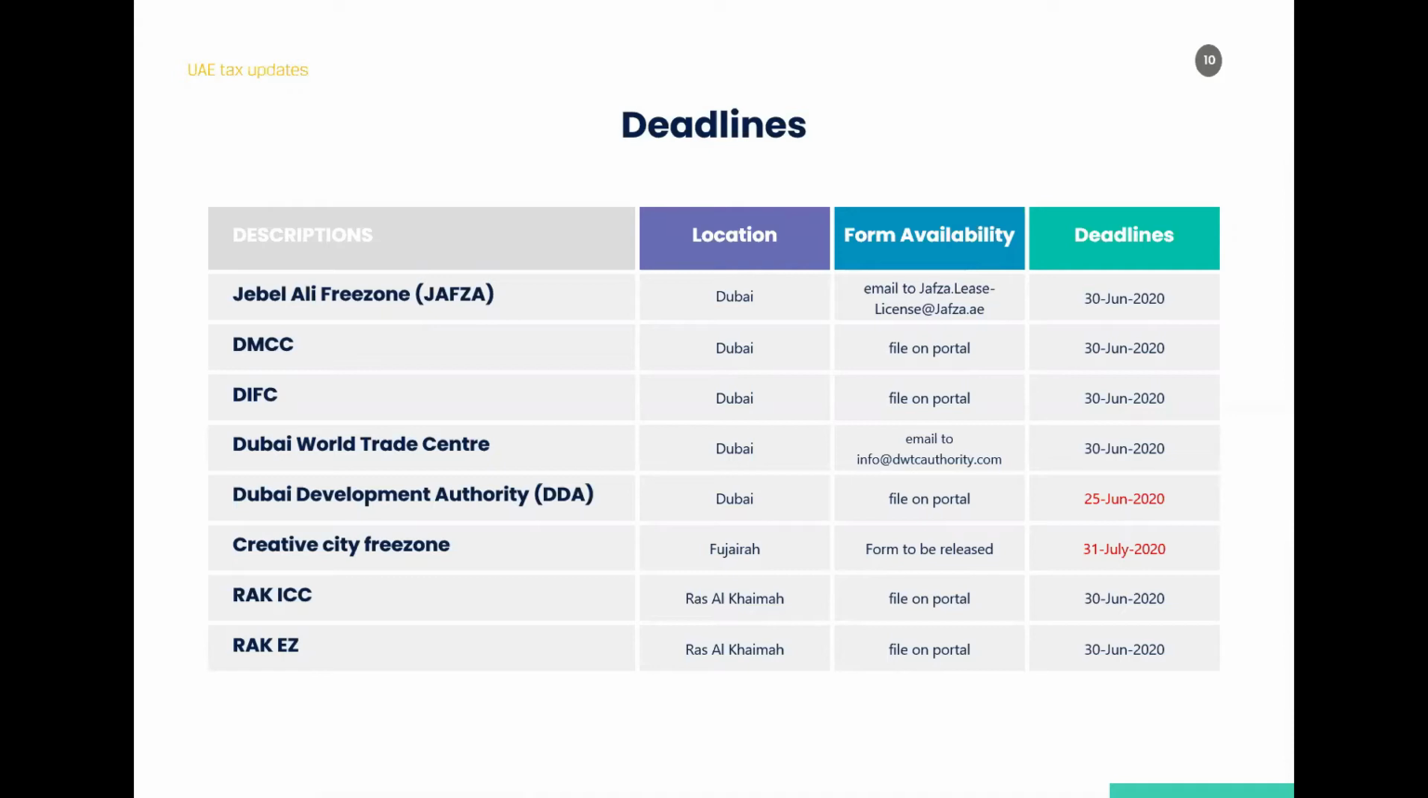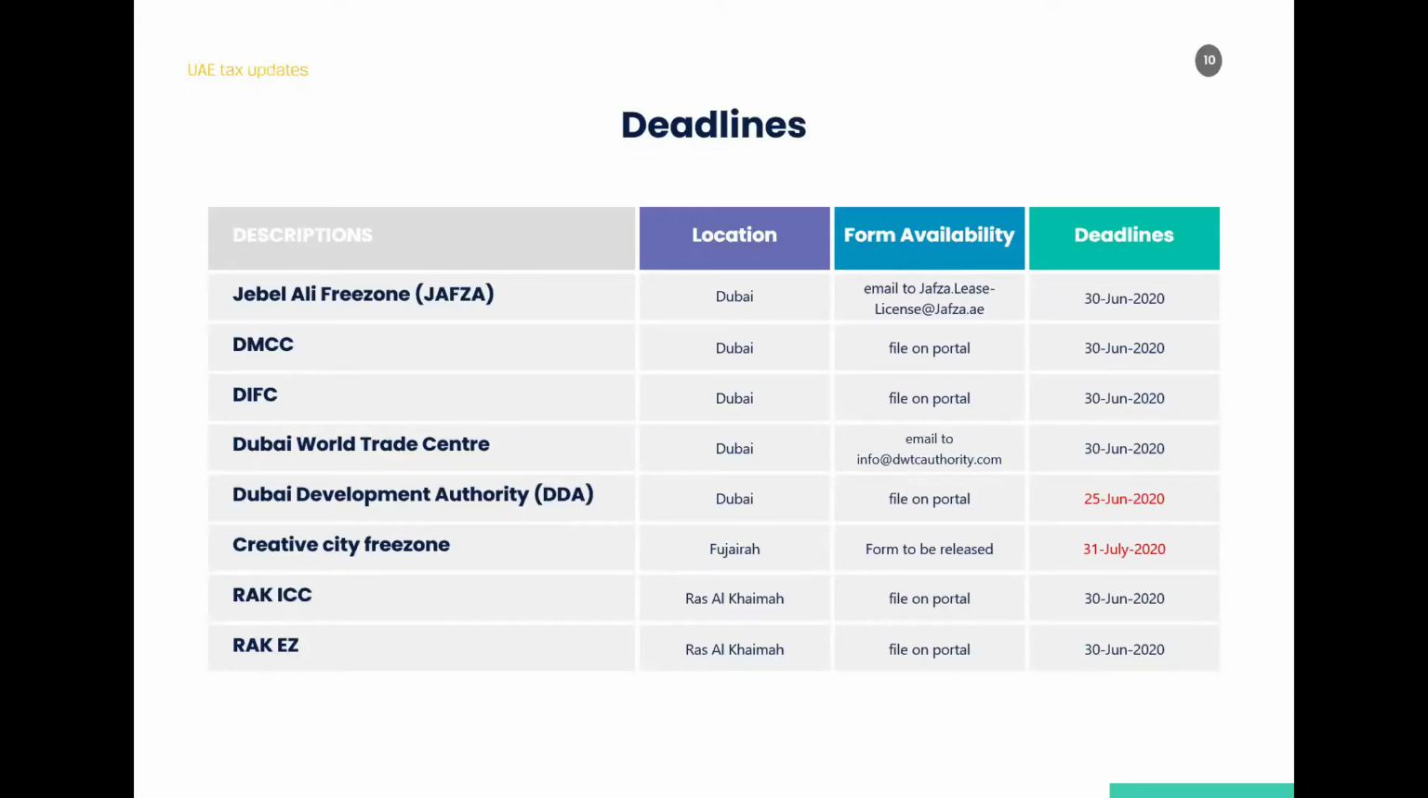Then the location is basically I've tried to divide among various emirates within UAE. So the first is the set of Dubai free zones, and then followed by Fujairah, Ras Al Khaimah, and in the next slide I have got other free zones there, as well as the mainland. So how to access the form is the next question. Basically, most of the free zones have the forms listed on their portal. For example, DMCC, DIFC, Dubai Development Authority, REC, ICC, the forms are available on their portal.